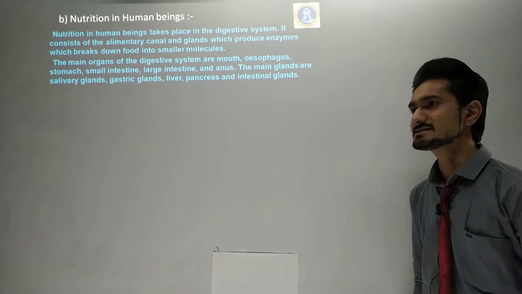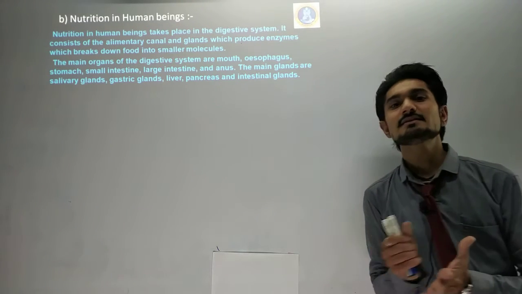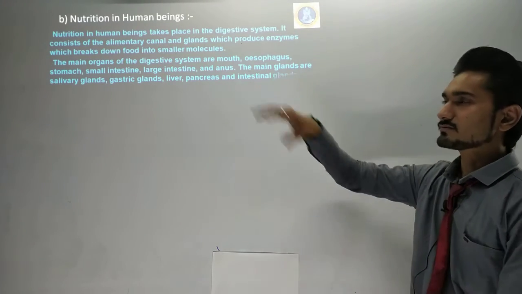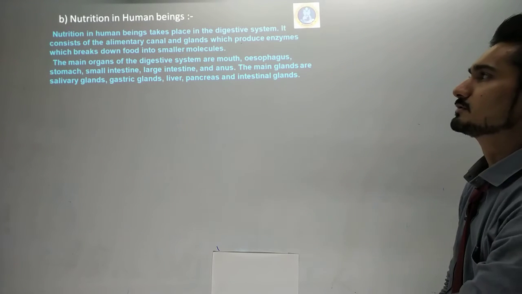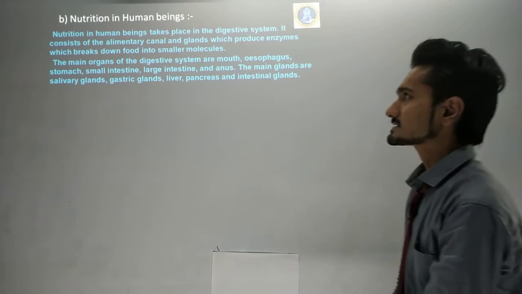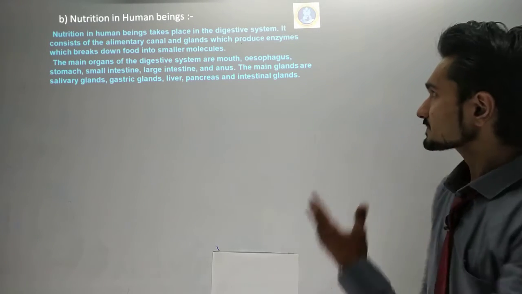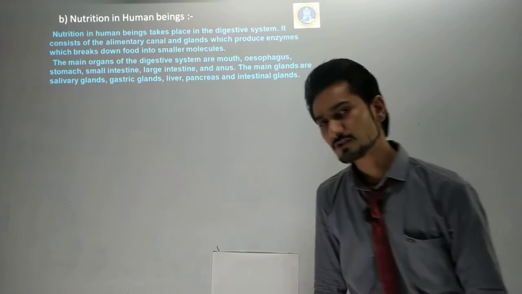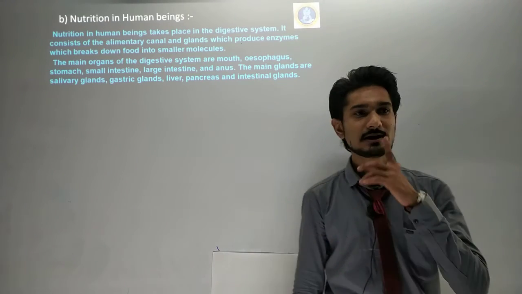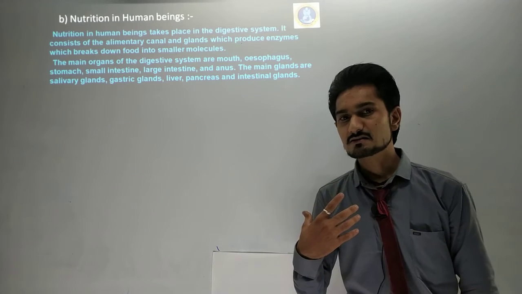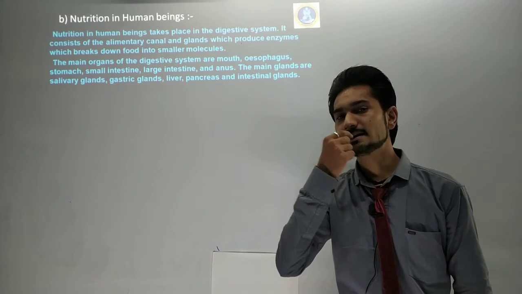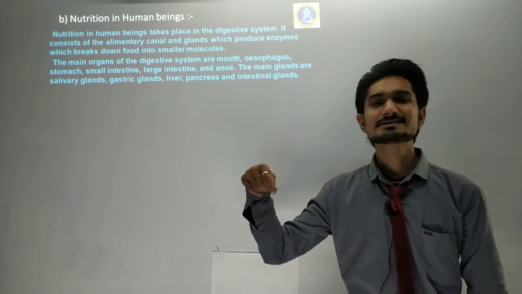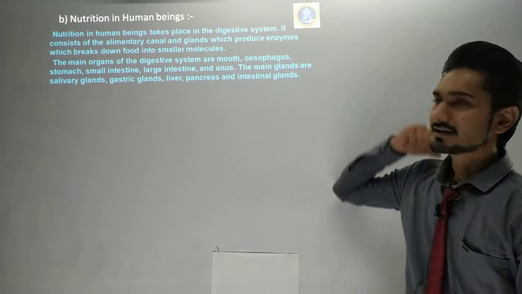Now we begin nutrition in human beings. Generally the digestion in our body mainly consists of 7 parts, which will come in the next topic. First we look at what happens during nutrition in human beings. Nutrition in human beings takes place in the digestive system. It consists of the alimentary canal. What is the alimentary canal? In our digestive system, digestion begins from our mouth and goes to the anus. So the whole system from the mouth to the anus is called the alimentary canal.